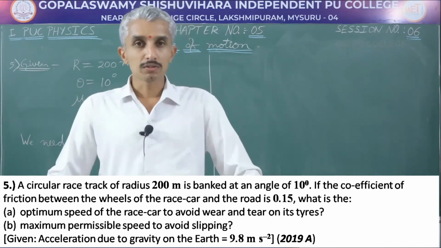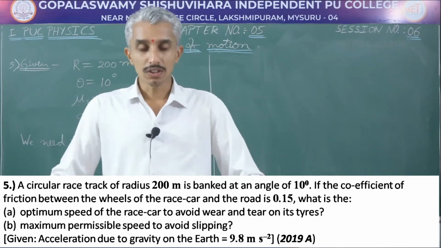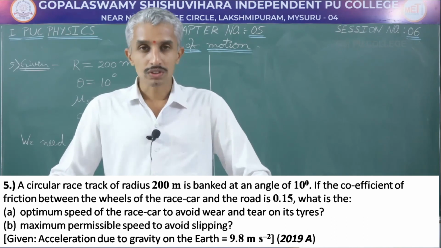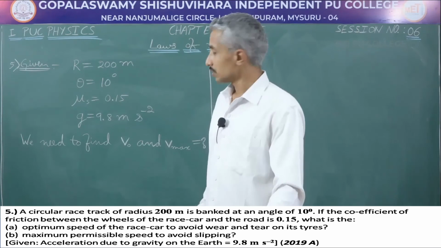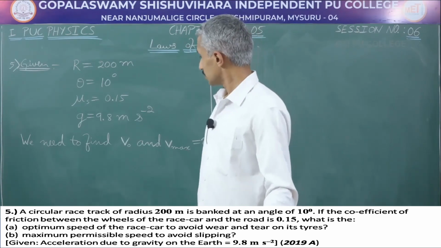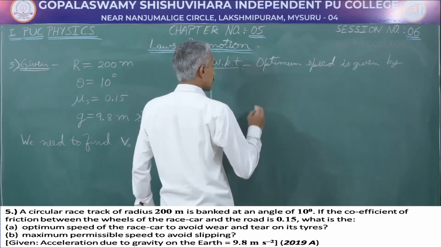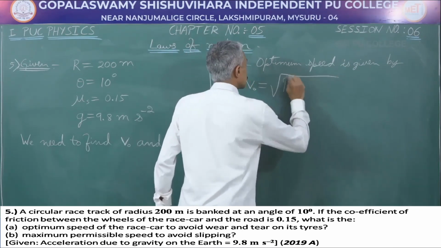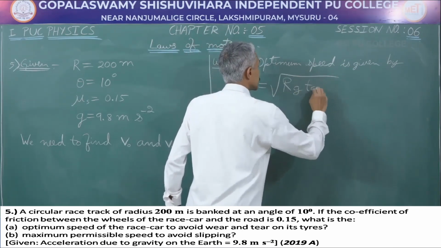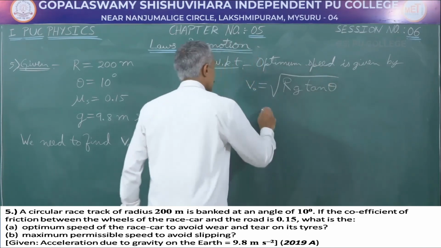A similar numerical was solved in the previous session as well. We will solve even this one similarly. The data is already noted down. Let us solve the numerical. We know that the optimum speed of travel is given by root of r g tan theta.